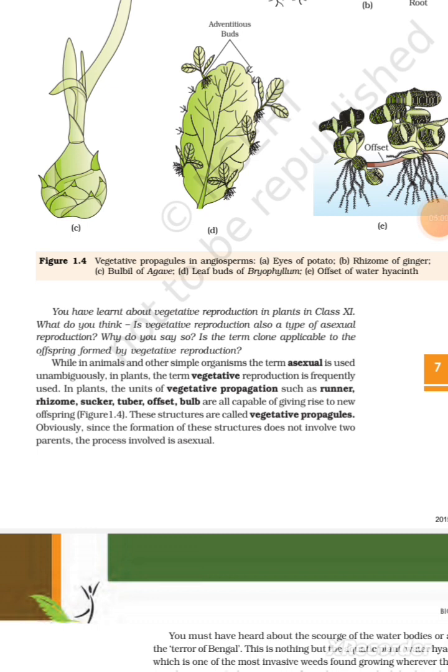Figure 1.4, Vegetative propagules in angiosperms. A. Eyes of potato, B. Rhizome of ginger, C. Bulbil of agave, D. Leaf buds of Bryophyllum, E. Offset of water hyacinth.